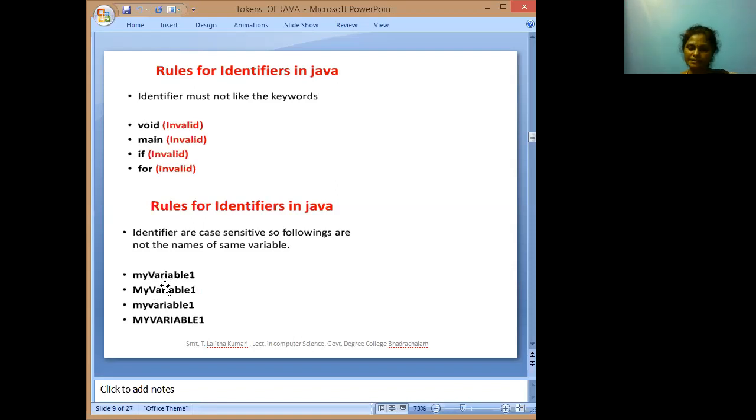So these four variables are distinct. Why are these four variables distinct? Identifiers are case sensitive. Case sensitive means uppercase letter and lowercase letter are not equal.